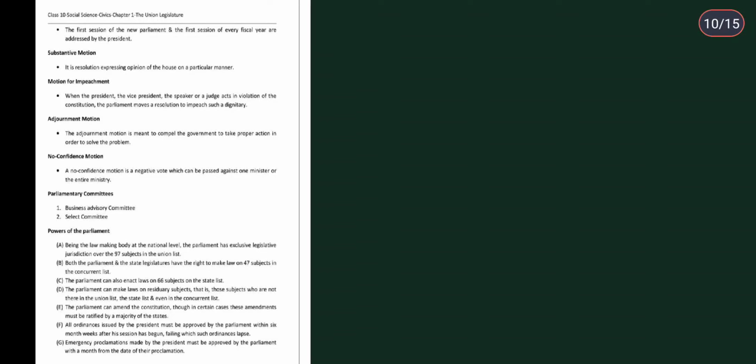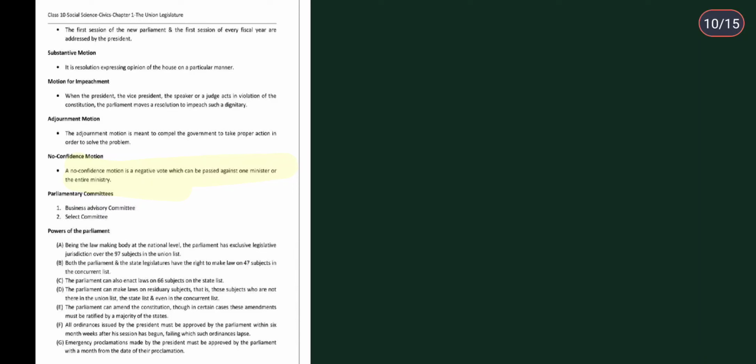Then adjournment motion. The adjournment motion is meant to compel the government to take proper action in order to solve the problem. The no confidence motion: a no confidence motion is a negative vote which can be passed against one minister or the entire ministry. Do remember this, this is really very important.